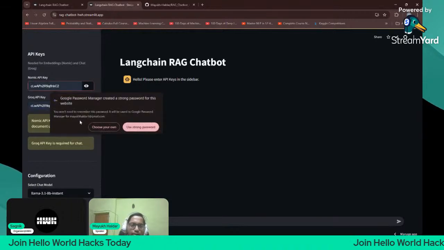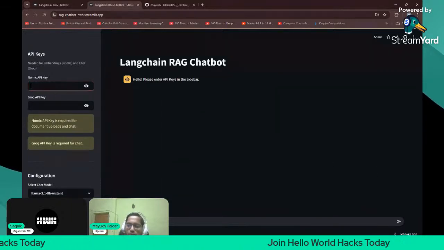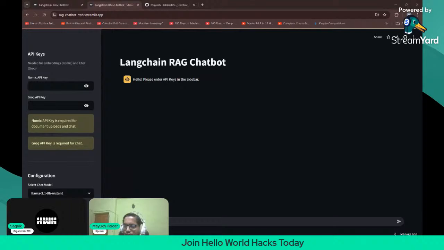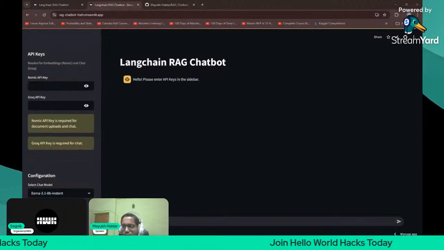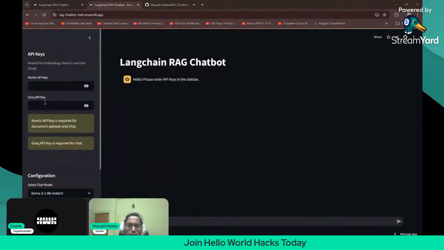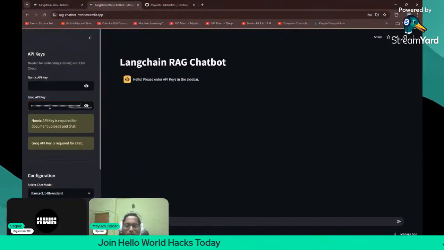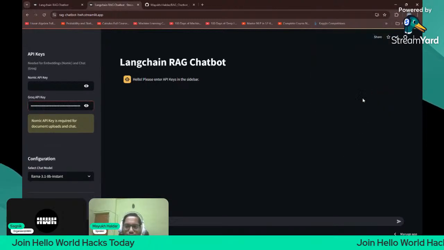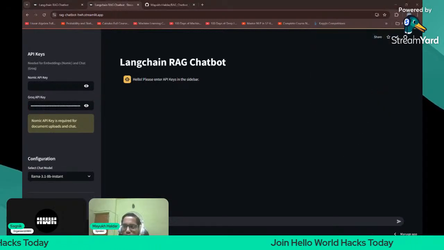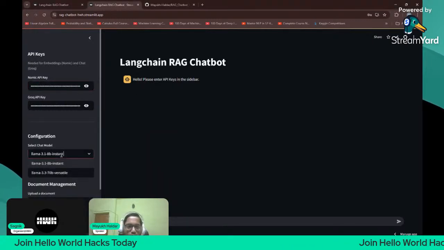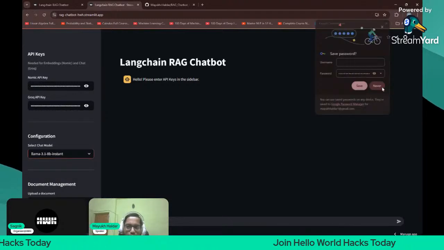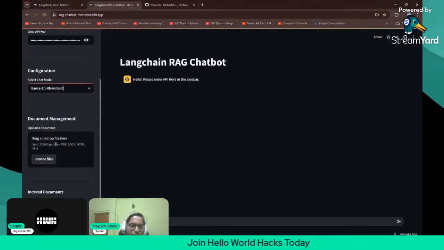Okay. So let us just put the API keys here. Choose your own, obviously. So now just give me a moment. Let me upload the API keys from this file. Okay. So the Groq API key will be this one, I hope. This one. Never save API keys, of course. And this is the Nomic API key. Never save. Okay. Next is the document.